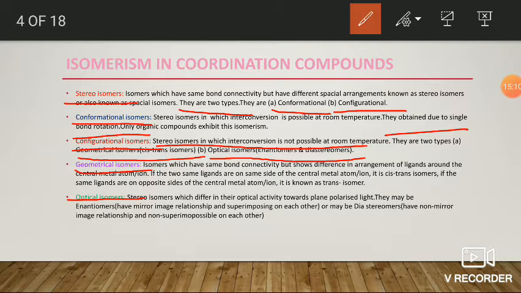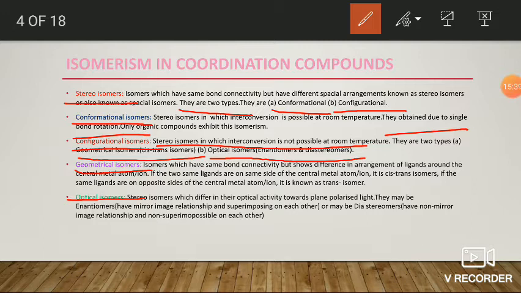The optical active compound which rotates the plane polarized light towards the right side is known as a dextrorotatory compound, denoted by small d. The stereoisomer or optical isomer which rotates the plane polarized light towards the left side is known as a levorotatory compound, or small l compound. Okay, fine.